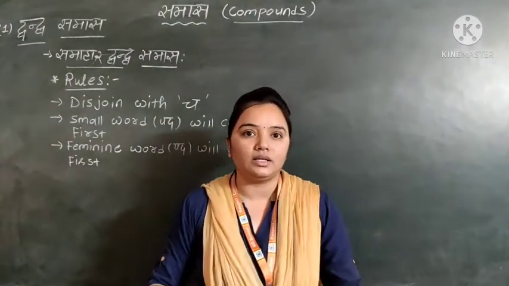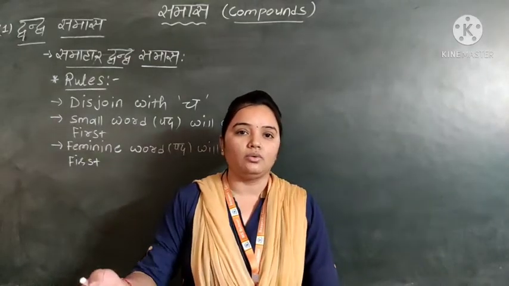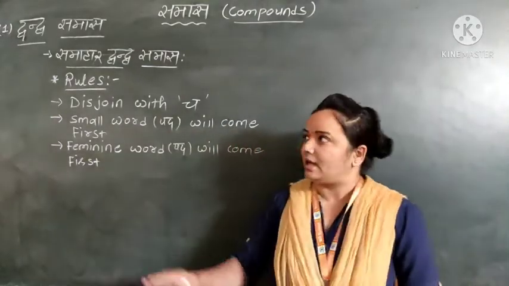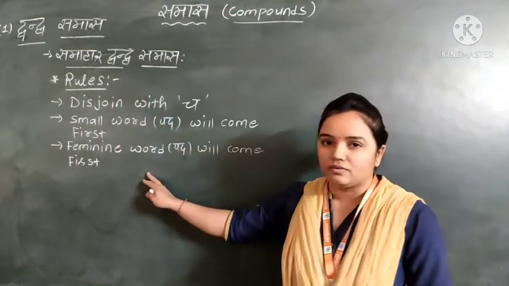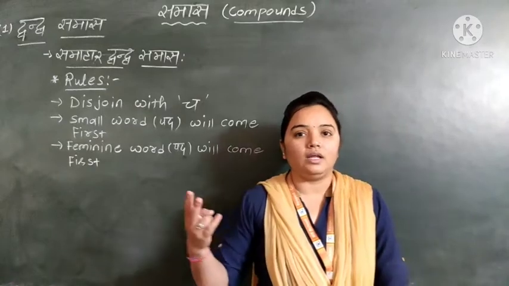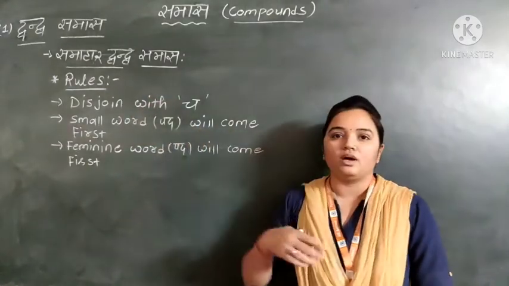Now what is the other rule? We have seen in the itaretar that two and more than two words, the pad, can be there in the itaretar dvandva. But in the samahar dvandva, only and only two words will be there. So it is called the samahar dvandva samas.